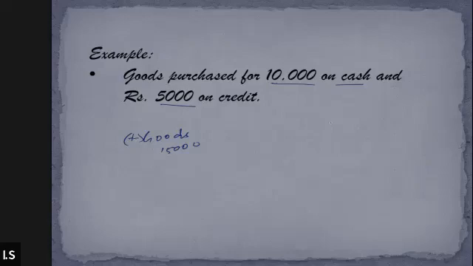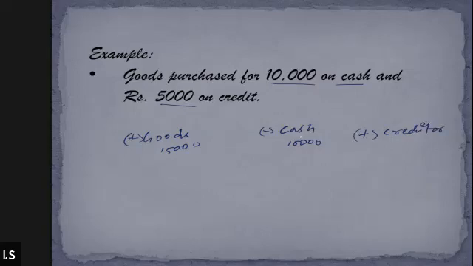All right. On the other hand, it is also going to reduce something. Tell me what will reduce? Cash. Correct. Cash will be reduced. Cash will reduce by what amount? 10,000. What about the remaining 5,000? Creditors. Sir, credit. Obviously it is going to create a liability, na? So the creditors will increase. Yes or no? Yes, sir. Creditors are going to increase.